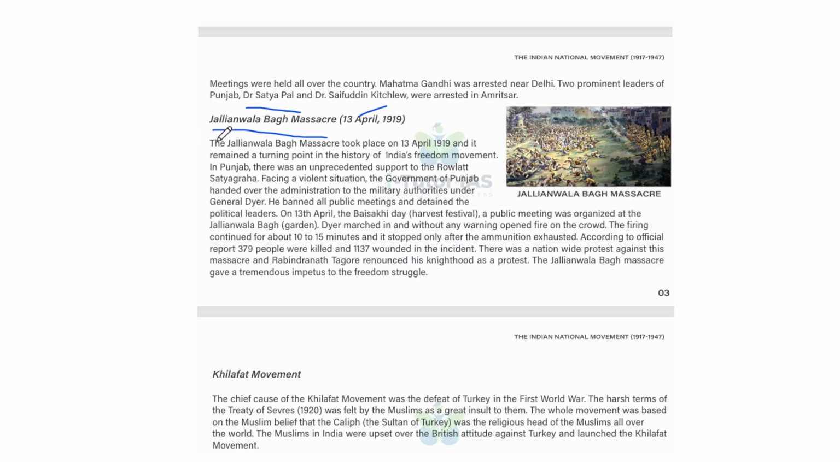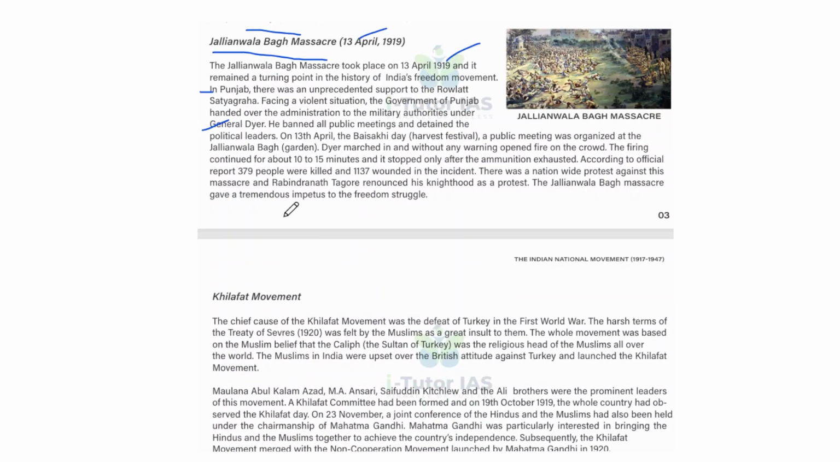The Jallianwala Bagh massacre took place on 13 April 1919, and it remained a turning point in the history of the Indian freedom movement. In Punjab, there was unprecedented support for the Rowlatt Satyagraha. Facing a violent situation, the government of Punjab handed over the administration to the military authorities under General Dyer. Okay, and he banned all public meetings and detained the political leaders. On 13 April, Baisakhi, that is a harvest festival, a public meeting was organized at Jallianwala Bagh Garden. Okay, and Dyer marched in and without any warning opened fire on the crowd.